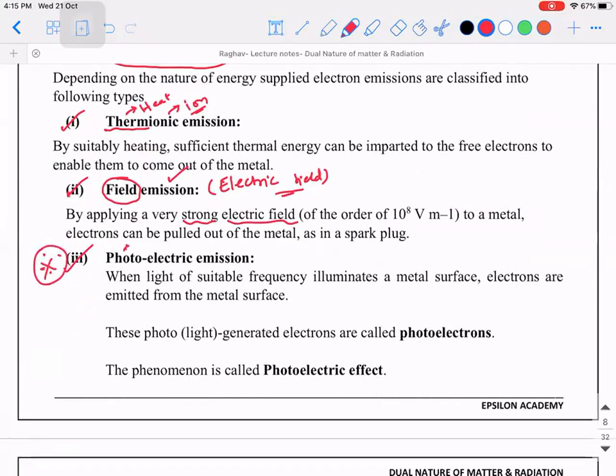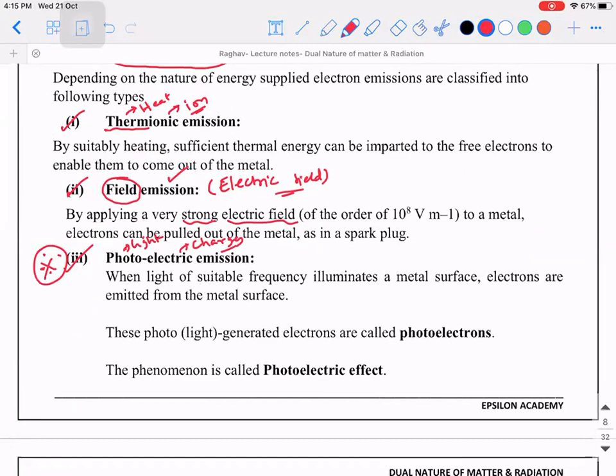Photo here refers to light because it is derived from the term photons, which we will see later. Electric refers to charges. Many of them think it is current. No, electric means charge.